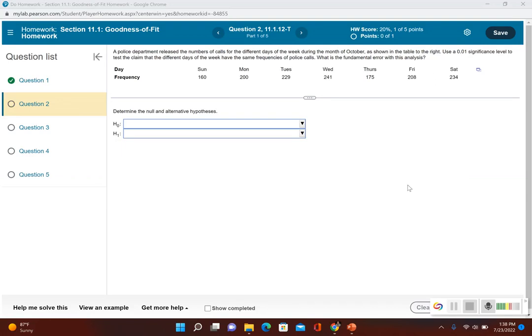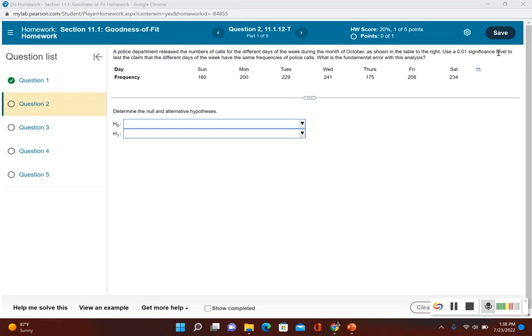In section 11.1, we take a look at the goodness of fit test, where we're trying to see if some observed frequency distribution fits a claimed distribution. Let's take a look at this example. It says, a police department released the numbers of calls for the different days of the week during the month of October, as shown in the table to the right. Well, there's no table to the right, it's actually below it.